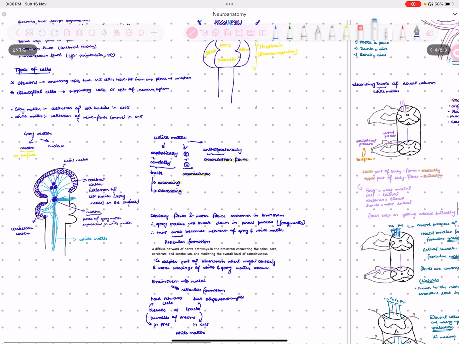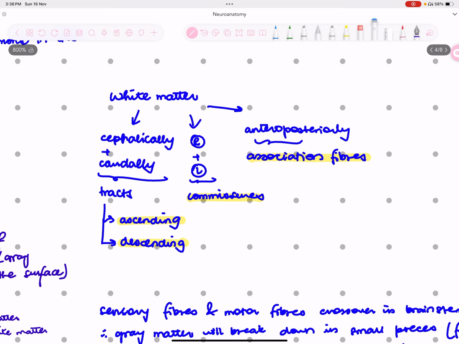And now there are different dimensions in which these nerve fibers or axons are going. It can either go cephalocaudally, or it can go anteroposteriorly, from anterior to the posterior, for example, from your frontal to the occipital lobe, or it can go from the right to the left, from right cerebral hemisphere to the left. If this white matter is going cephalocaudally, it is known as tracts, ascending and descending tracts.